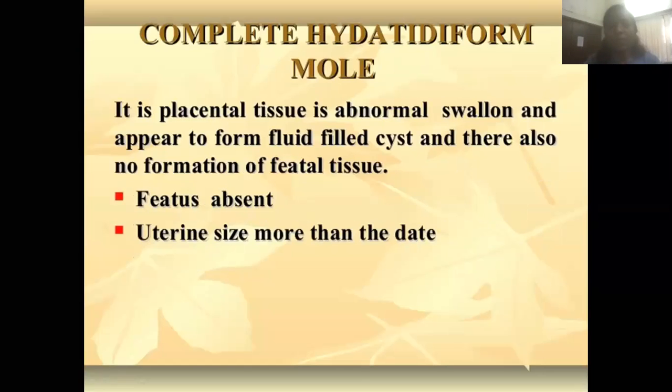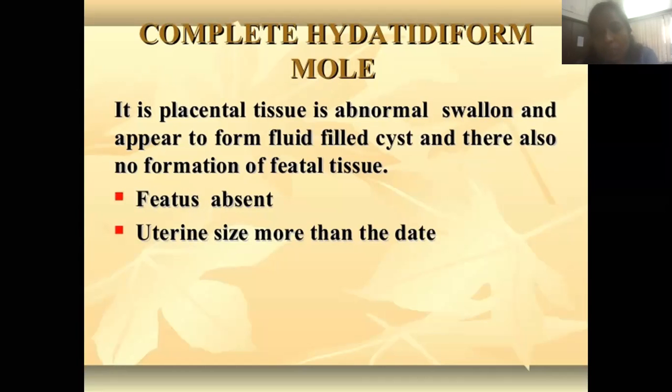In this, the placental tissue is abnormally swollen and appears to form fluid-filled cysts, and there is no formation of fetal tissue. So in a complete hydatidiform mole, there is no fetal tissue at all. The whole inside of the uterus is filled with placental tissue, and the fetus is absent, while the uterine size is more than the date.